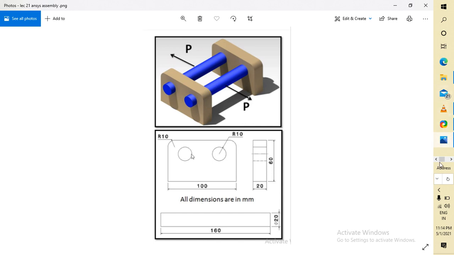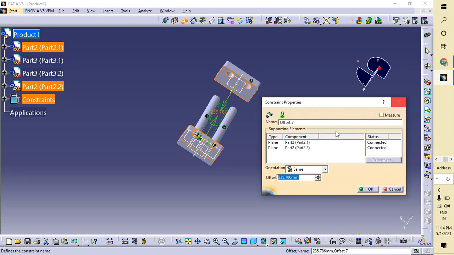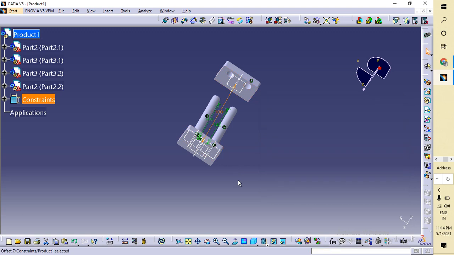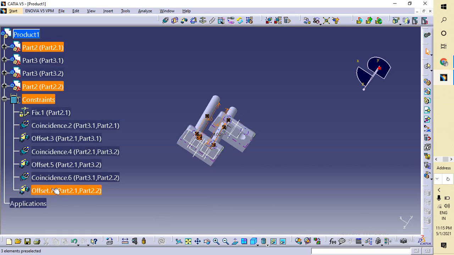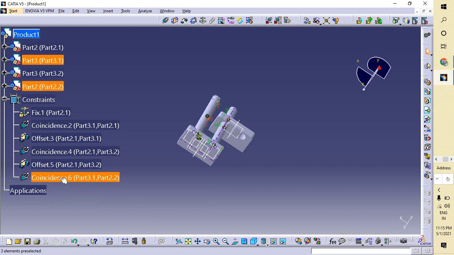So now you have to go here and give an offset distance of 100. Press this one. Okay, control. Okay, I made a mistake guys, so sorry.